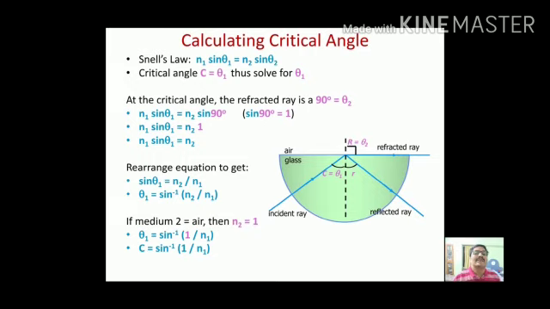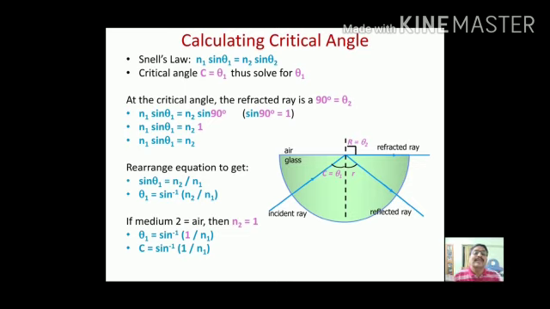As we know, Snell's law equation is N1 sin theta 1 is equal to N2 sin theta 2. At critical angle theta 2 becomes 90 degree. So we can rewrite the equation as N1 sin theta 1 is equal to N2 sin 90 degree. As we know that sin 90 degree is equal to 1, N1 sin theta 1 is equal to N2 into 1. N1 sin theta 1 is equal to N2. Rearranging the equation, we get sin theta 1 is equal to N2 upon N1. Therefore, theta 1 is equal to sin inverse N2 upon N1.